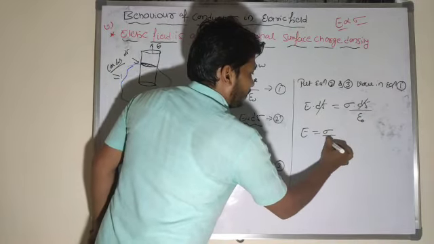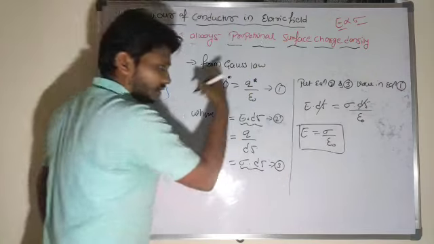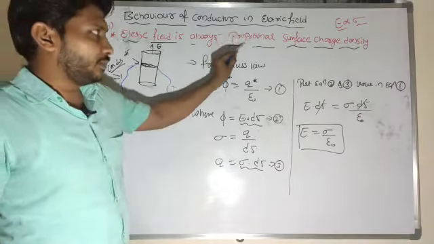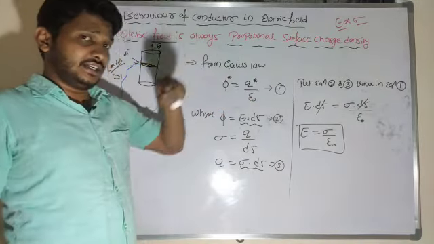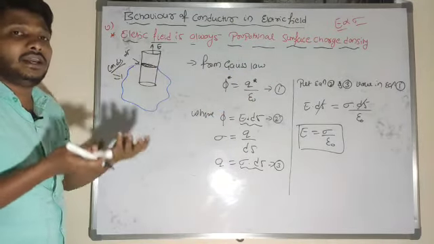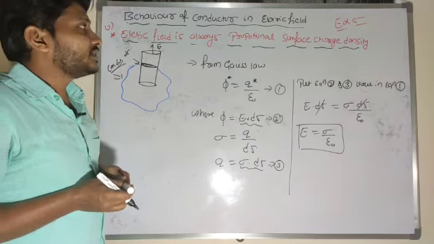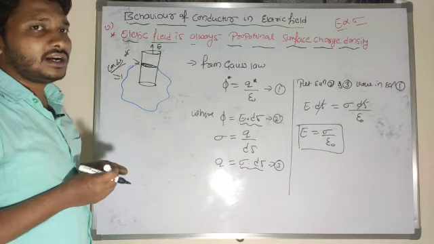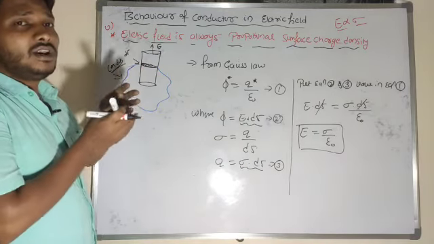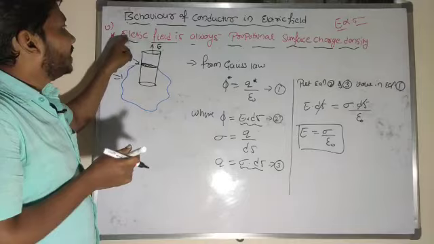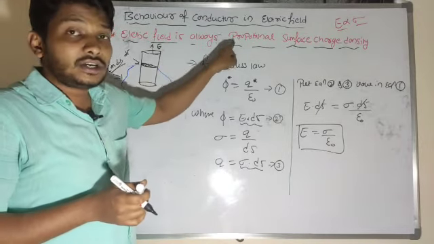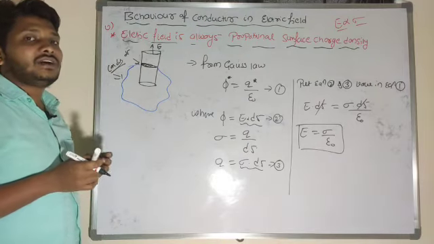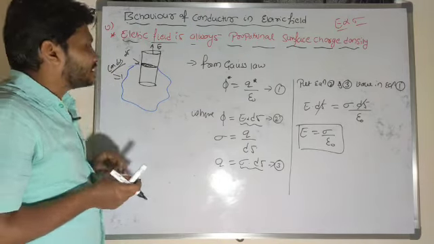E is equal to what? Sigma by epsilon naught. So what is the property here? Electric field is always proportional to surface charge density. In case of the behavior of a conductor in the presence of an external electric field, to understand such things, we'll understand some phenomena here. Electric field is always proportional to surface charge density, I said. So how is that electric field proportional to surface charge density?